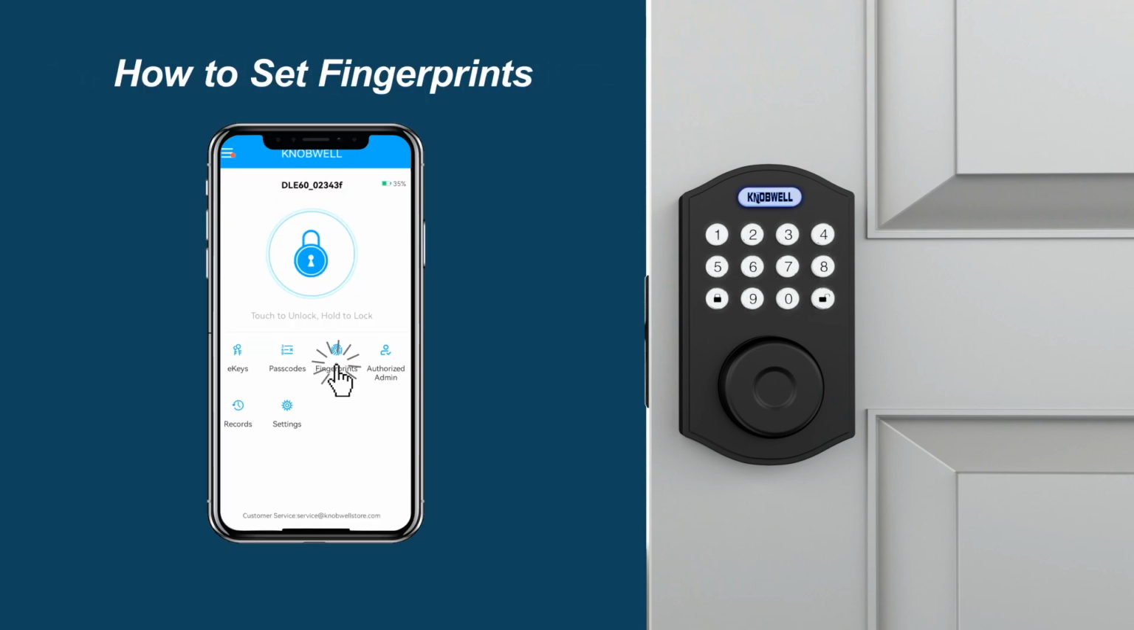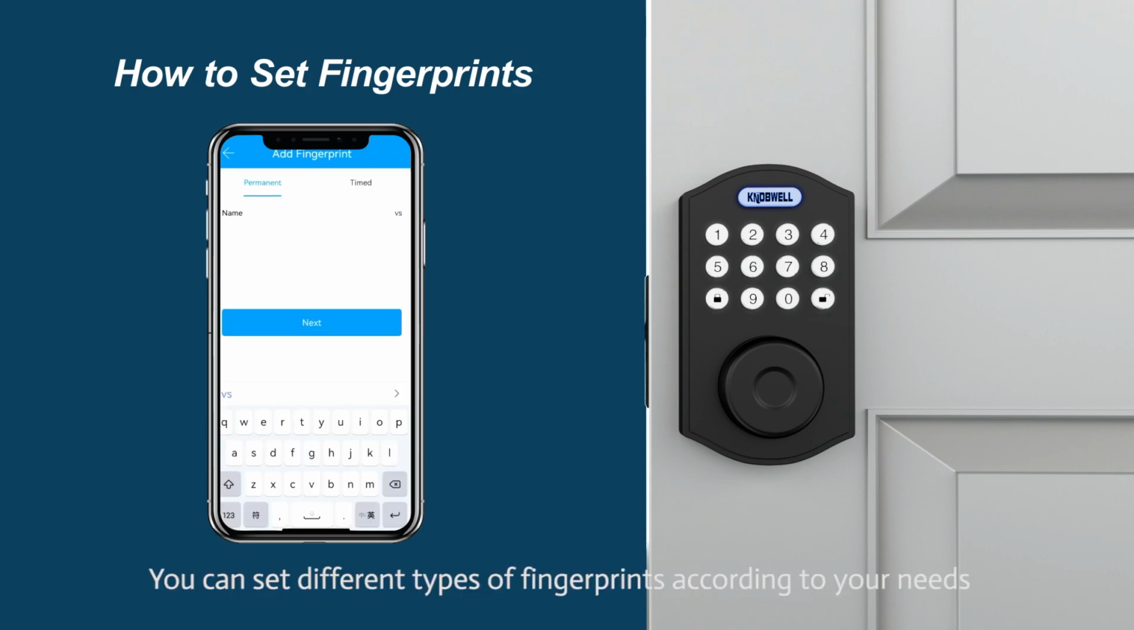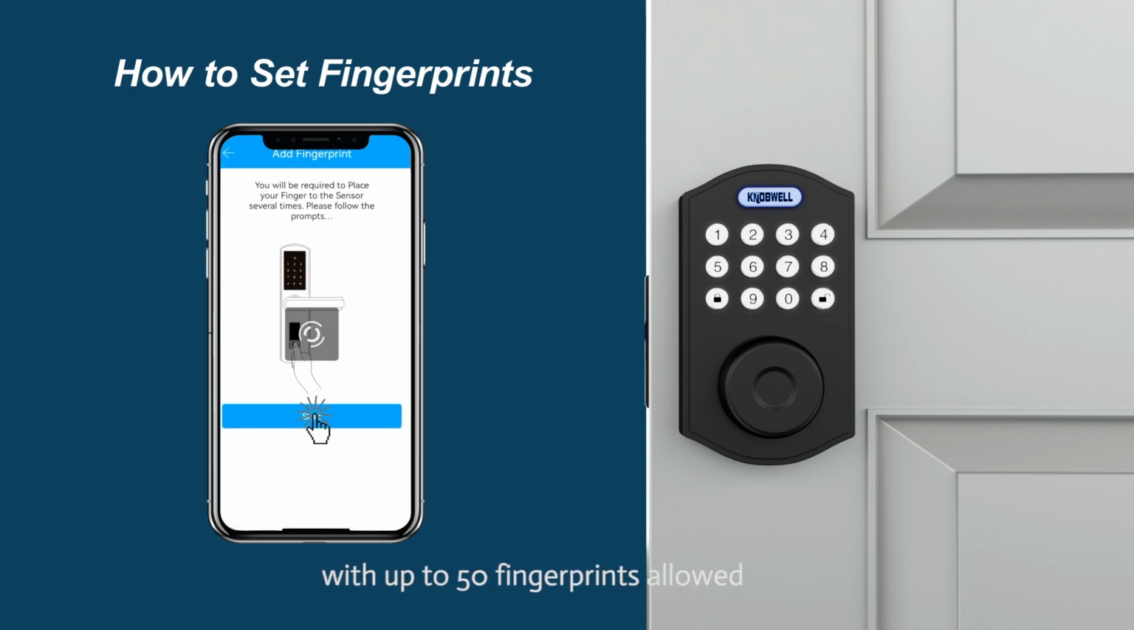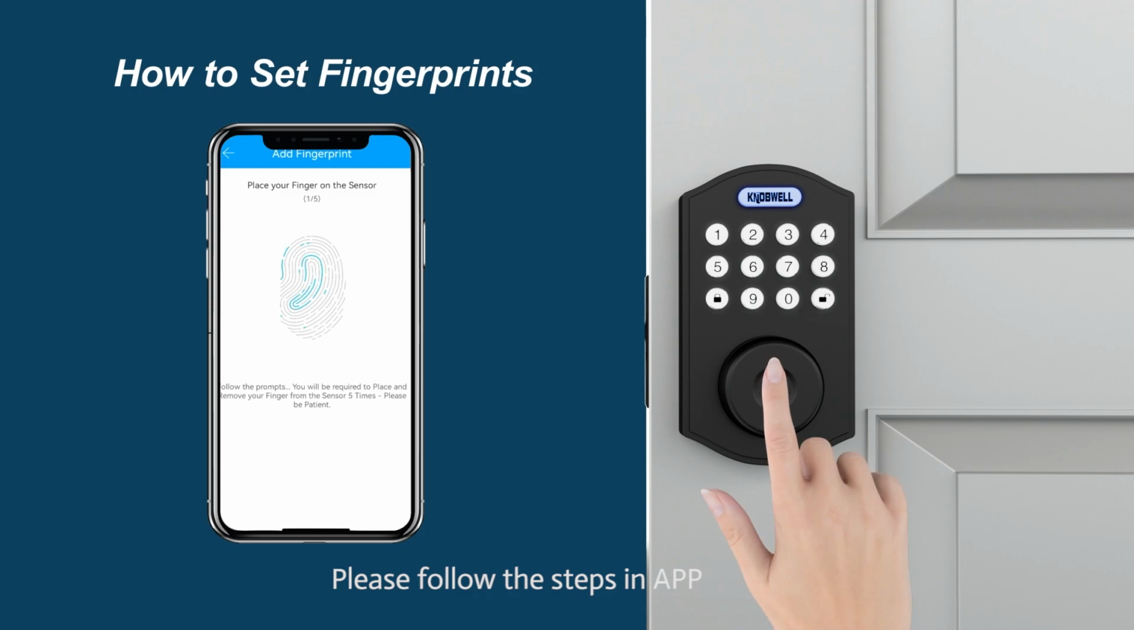How to set fingerprints. You can set different types of fingerprints according to your needs, with up to 50 fingerprints allowed. Please follow the steps in App.